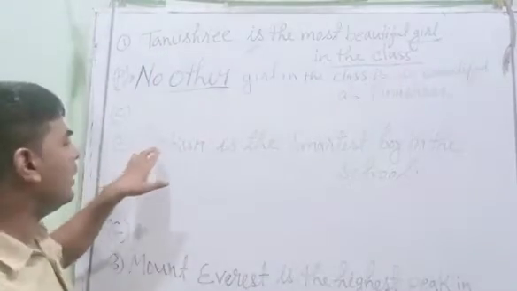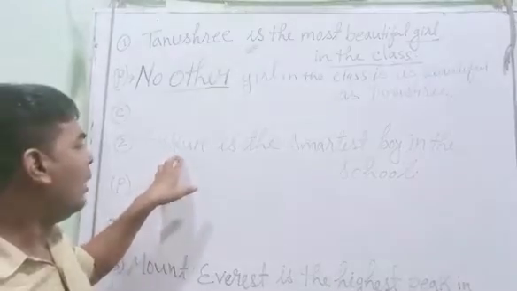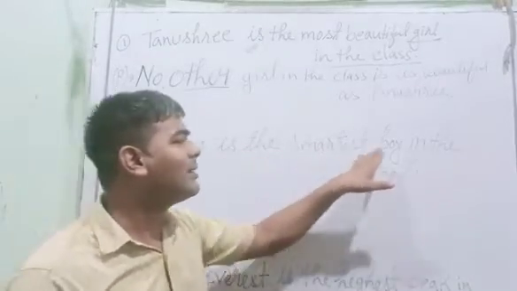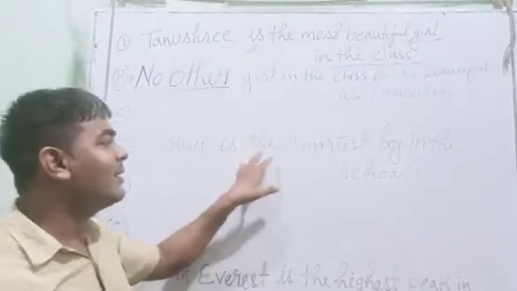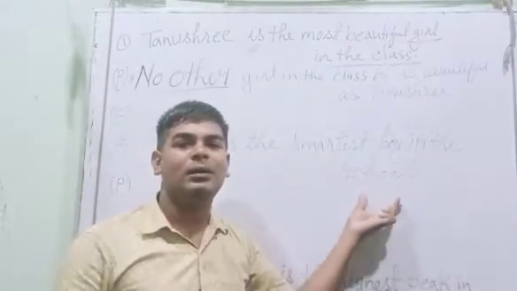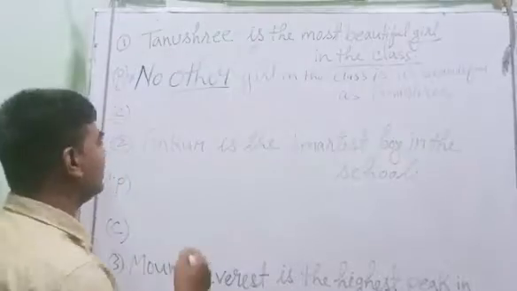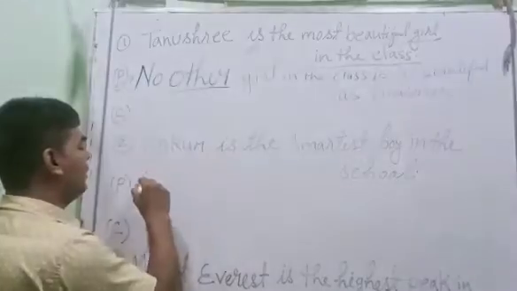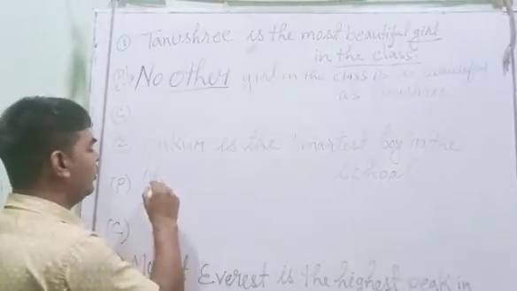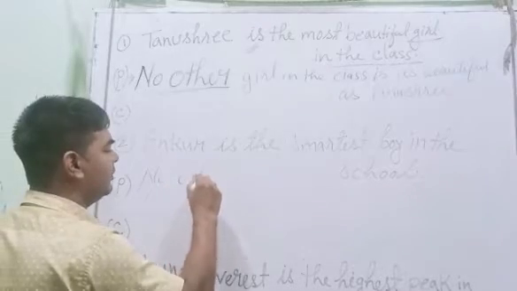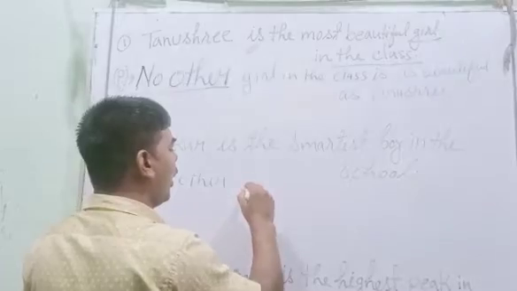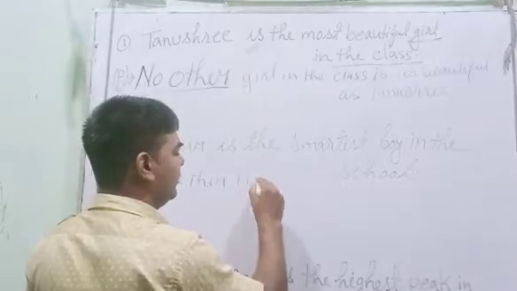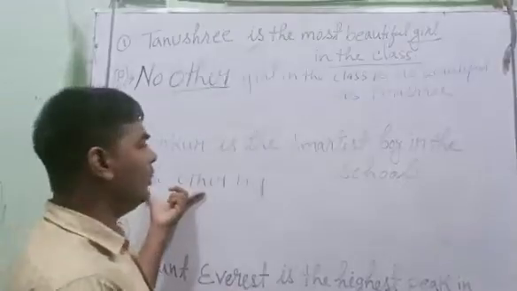Again I am doing here. You have another sentence here. Ankur is the smartest boy in the school. So what we'll do is, we'll put the keyword no other boy. Yes, no other we have given.